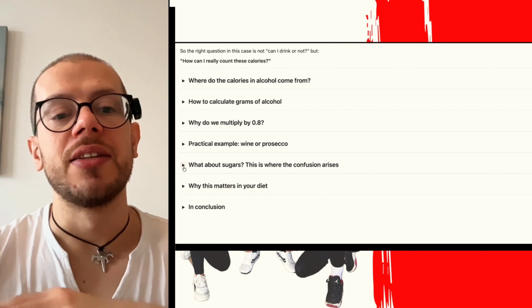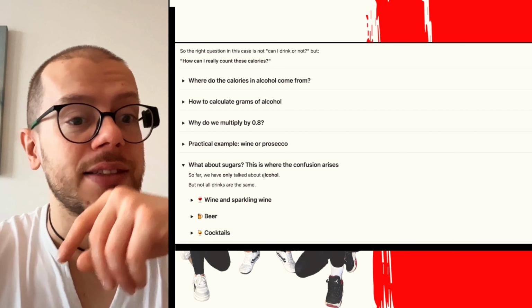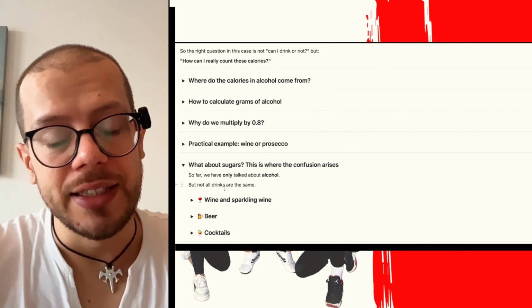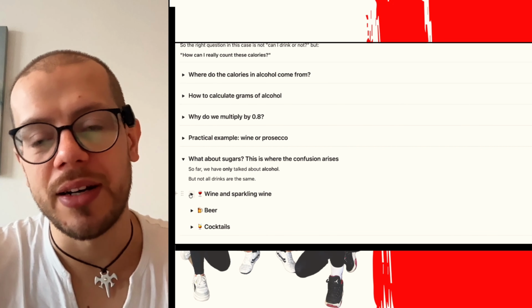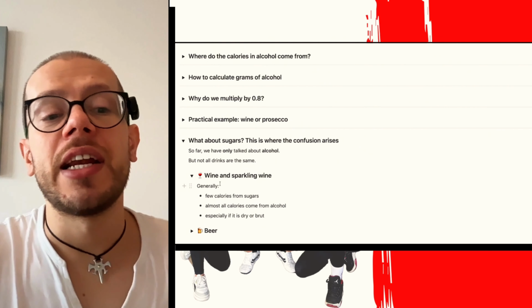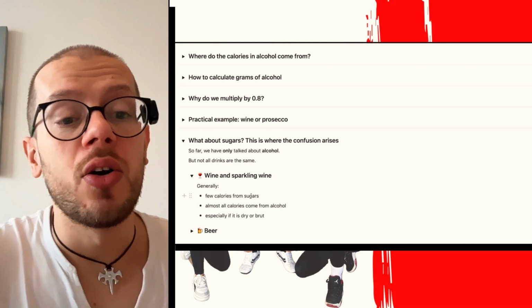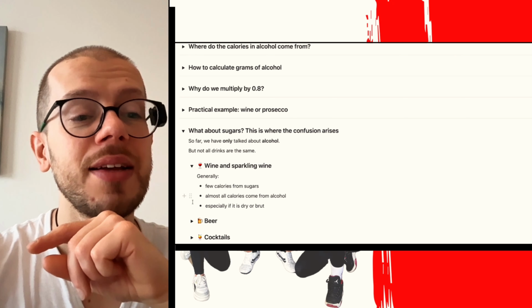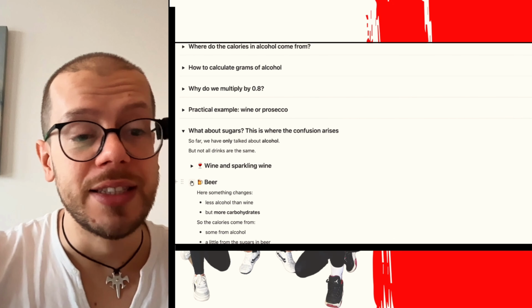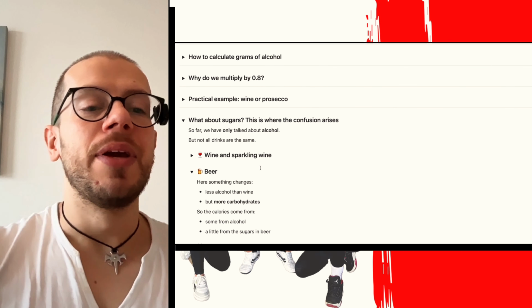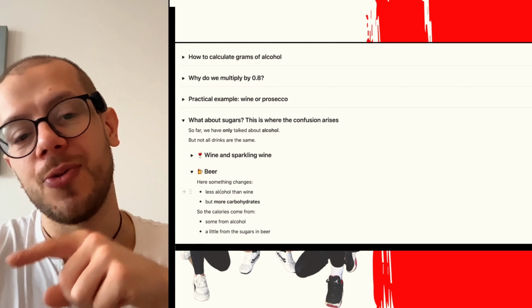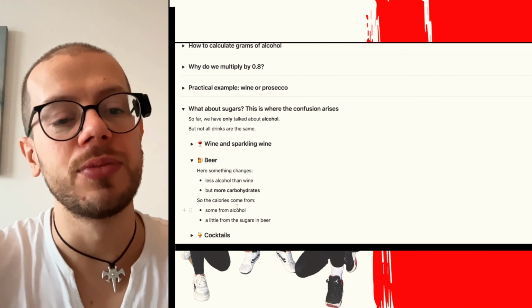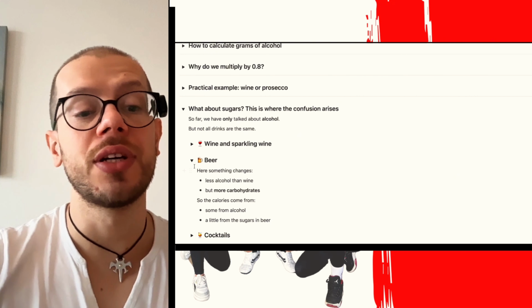What about sugars then? This is where the confusion arises. So far, we have only talked about alcohol, but not all the drinks are the same, of course. Let's talk about wine, sparkling wines, or the prosecco, for example. Generally, they have few calories from the sugar. Almost all calories come from alcohol, especially if it's dry or brut. But let's talk about the beer. This is slightly different. Why? Because it has less alcohol than wine, but more carbohydrates, more sugars. So the calories come partly from alcohol and a little bit from the sugars in beer.